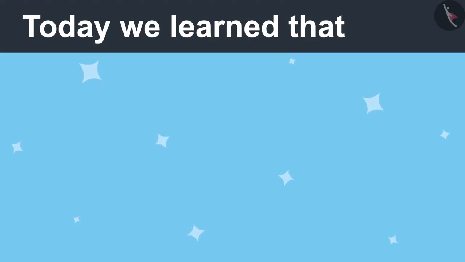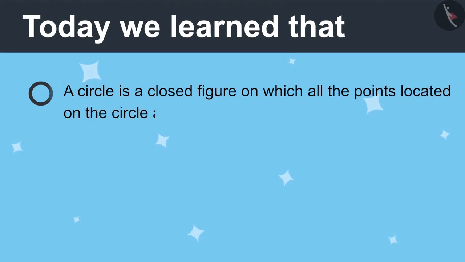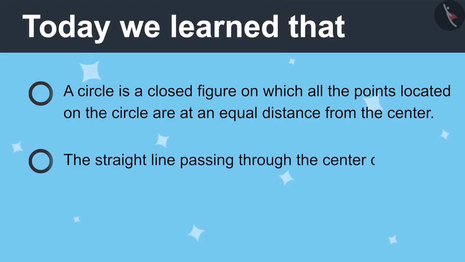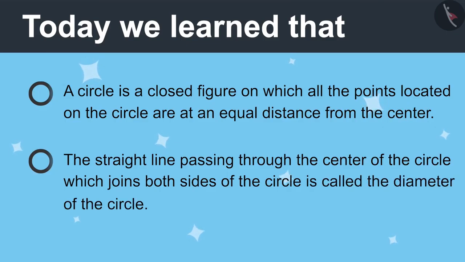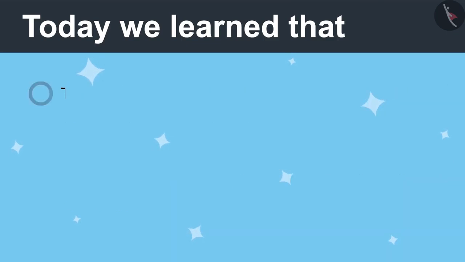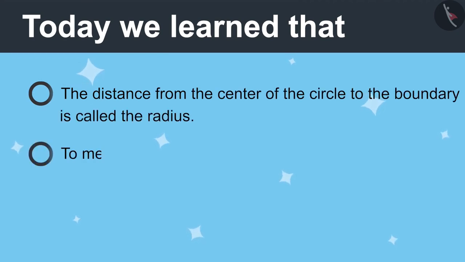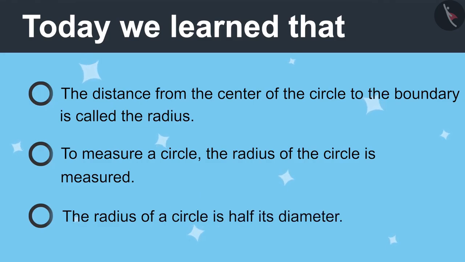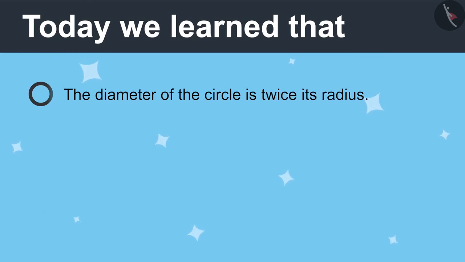Today we learned a circle is a closed figure in which all the points are at the same distance from the center. The straight line passing through the center of the circle, which meets both sides of the circle, is called the diameter of the circle. The distance from the center of the circle to the boundary is called radius. To measure a circle, the radius of the circle is measured. The radius of a circle is half its diameter. The diameter of a circle is twice its radius.